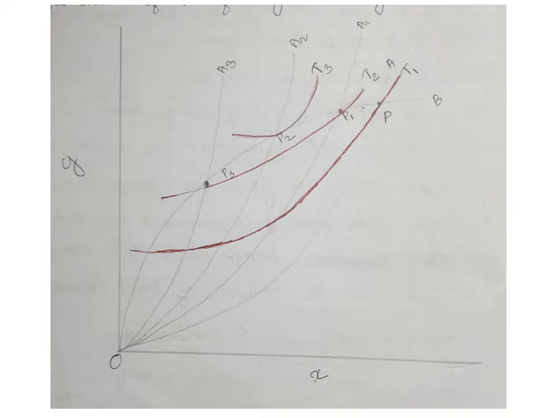If nation 1 raises the tariff further, the offer curve shifts to the left to OA3. Exchange takes place at point P3.